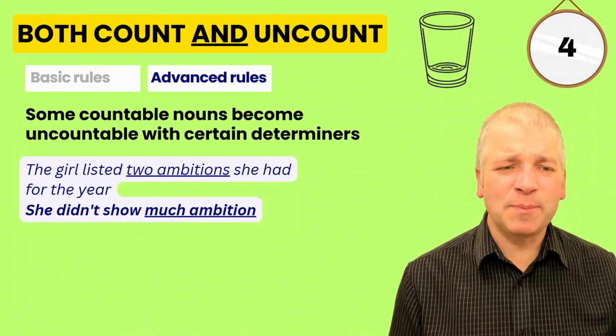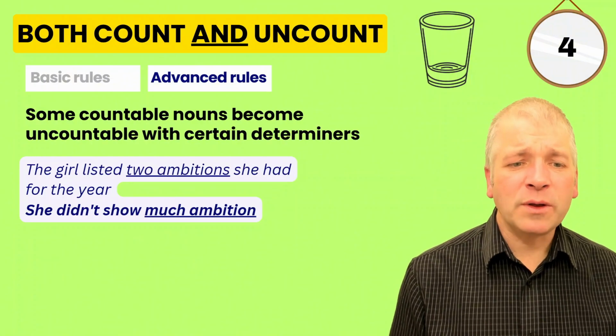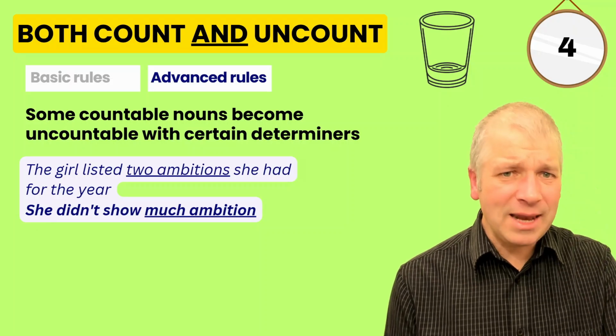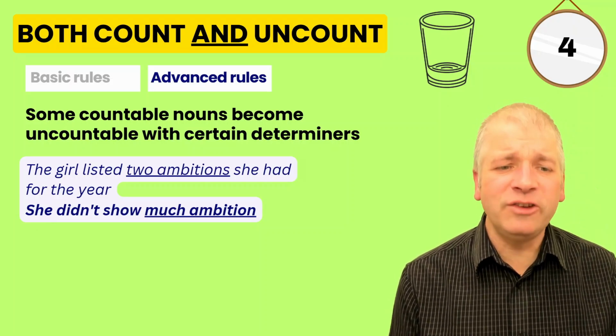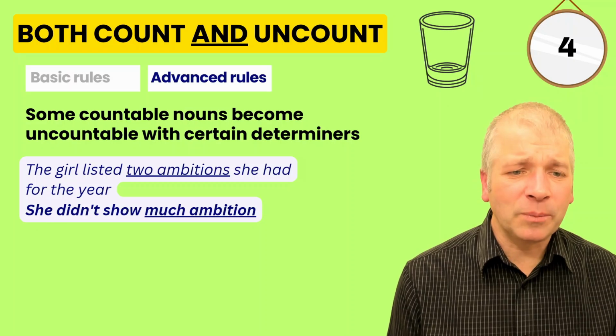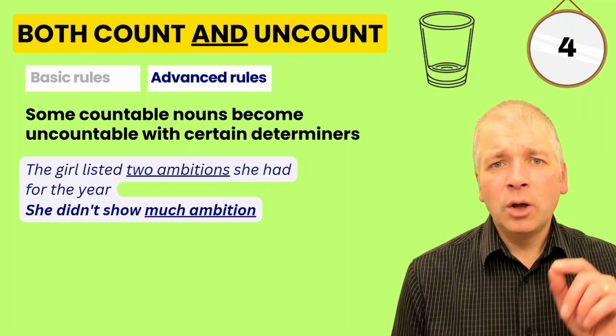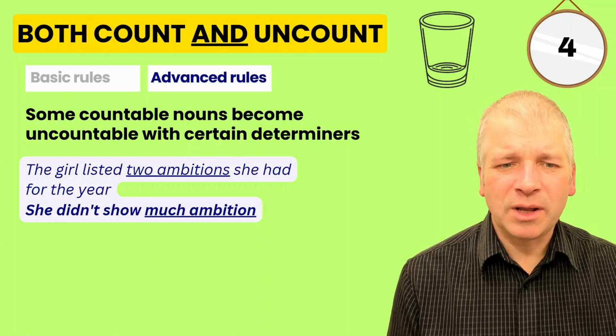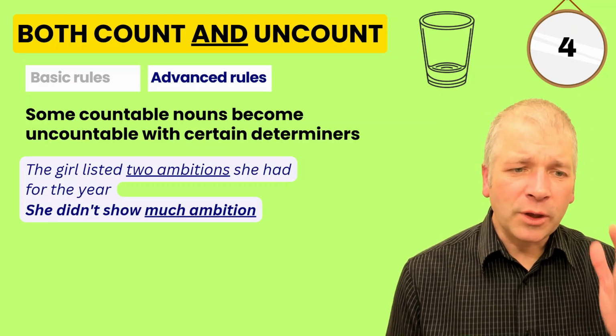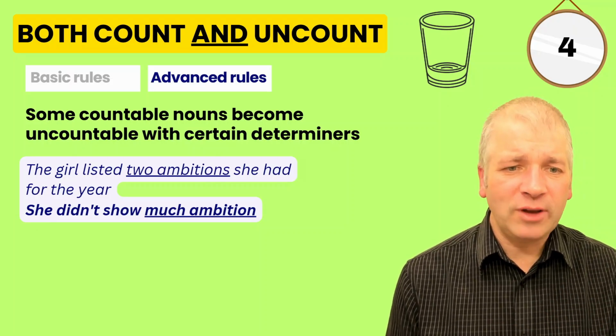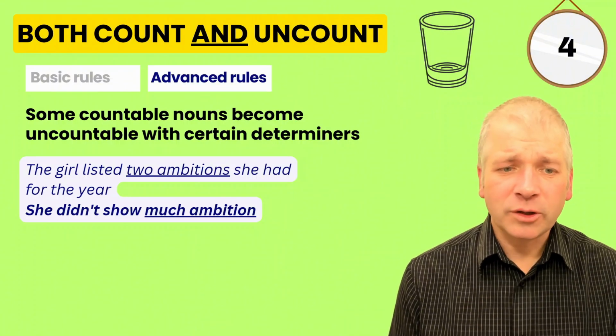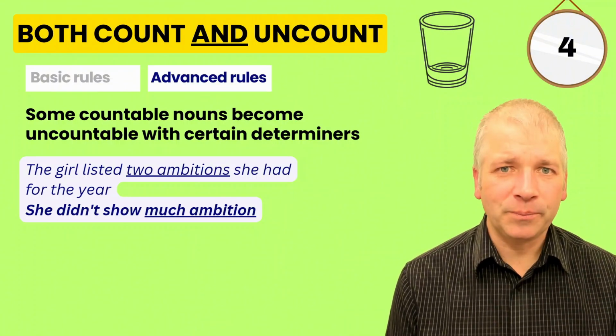Some countable nouns become uncountable with certain determiners. So what we mean here is that the word actually changes from being countable to uncountable simply by putting it after a determiner, such as ambition. The girl listed 2 ambitions she had for the year. 2 ambitions, countable.